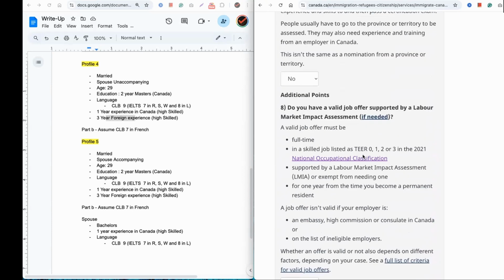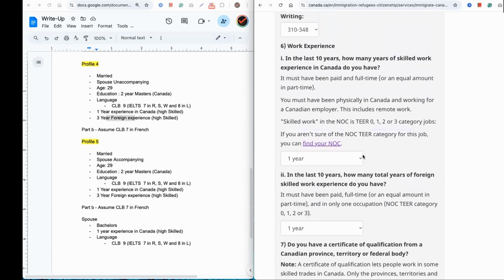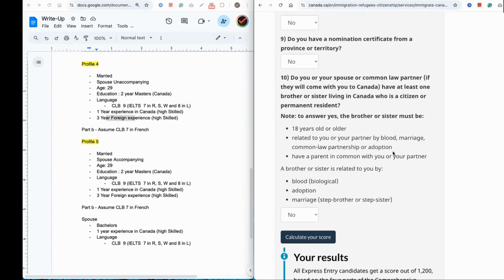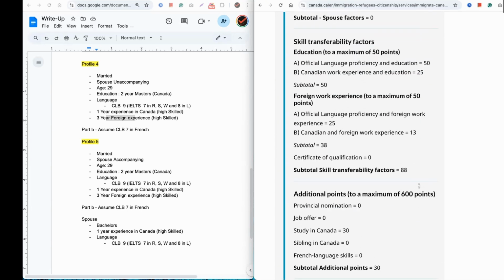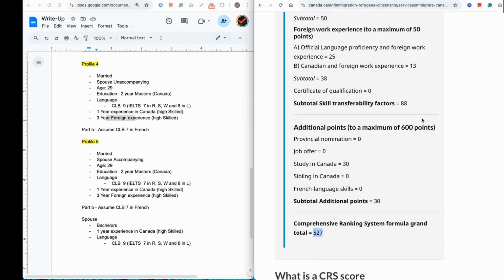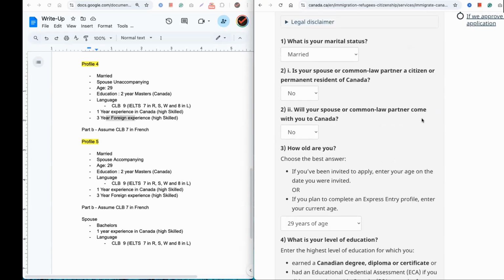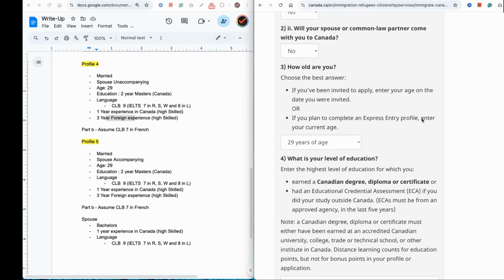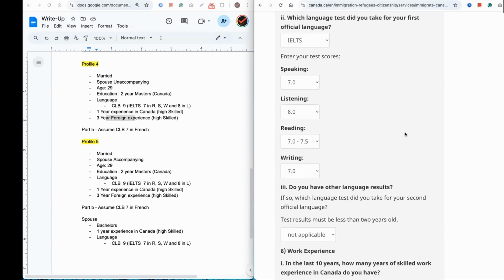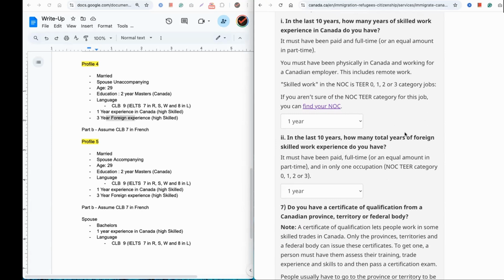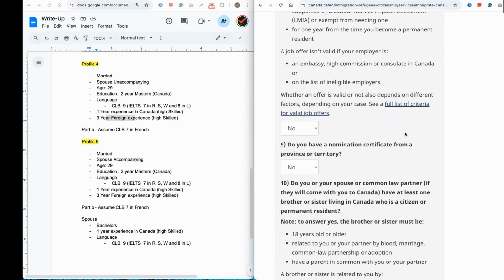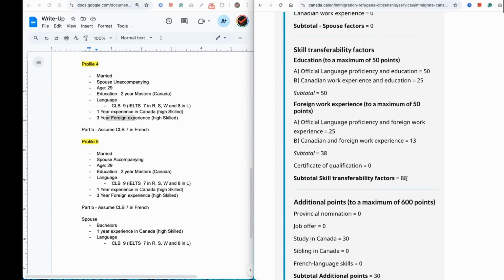So now let me just get rid of the language score, which is French. So let's go back, right? And let's calculate the score for this person again. So we have this 527 score, right? So what we have here is, again, married, but the spouse is not accompanying, 29 years of age, master's from Canada, and language score CLB 9, 1 year work experience in Canada, 1 year foreign work experience, and nothing else pretty much, right? So we have a score of 527.